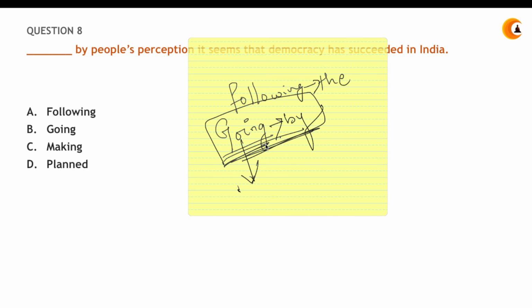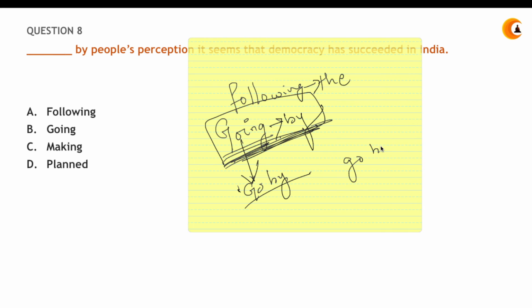If I go by my perception, then maybe he's going to do well. I never follow my perception, because perception is something imaginary. How can you follow it? You always have to go by your perceptions in order to achieve something.